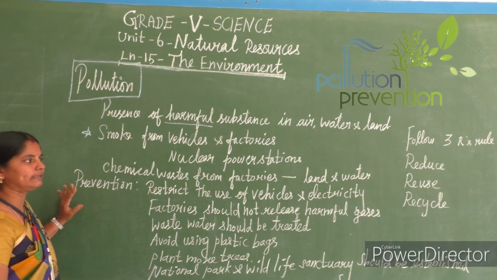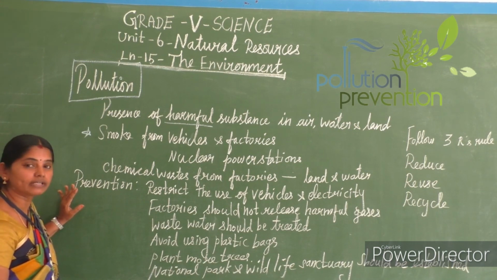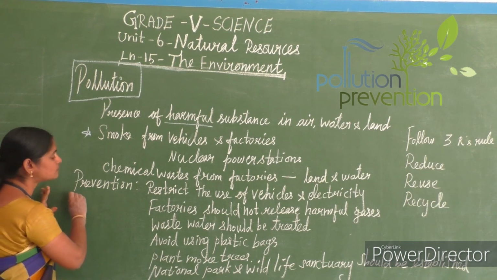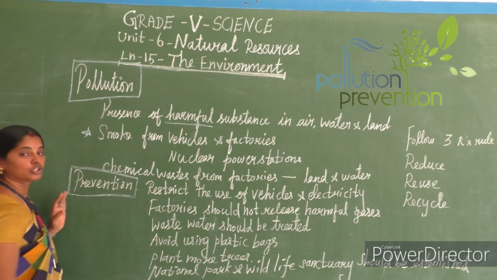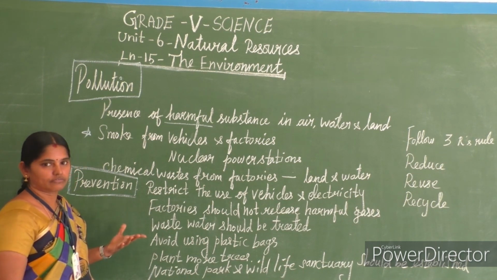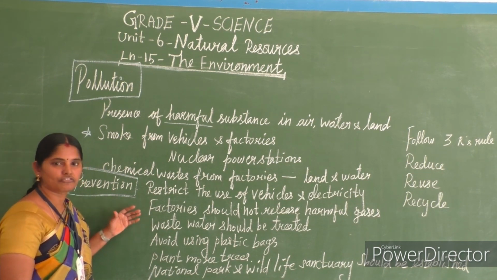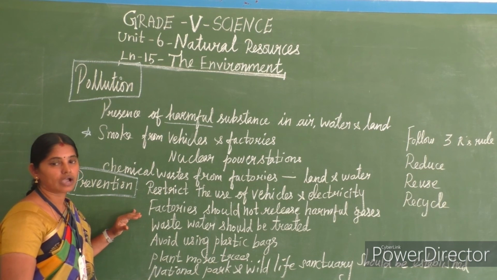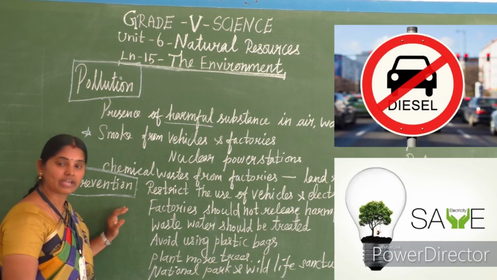So what can be done to prevent the pollution? What steps should be taken? We can restrict the usage of vehicles and of electricity.